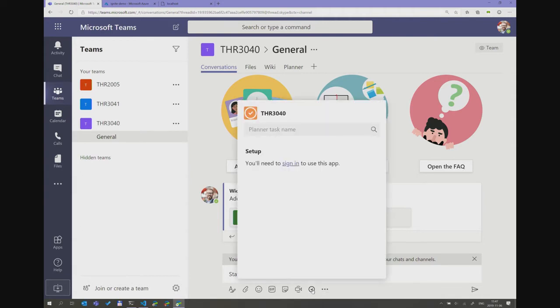But the idea here, when I click on that one, I'm supposed to see Planner tasks in here. But of course, to access Planner tasks, we need to sign into the Microsoft Graph, and we need the end user credentials for that. And this is a server-side kind of thing as well, which means that we need to do an OAuth loop to actually get the tokens so we can pass them to the Microsoft Graph.